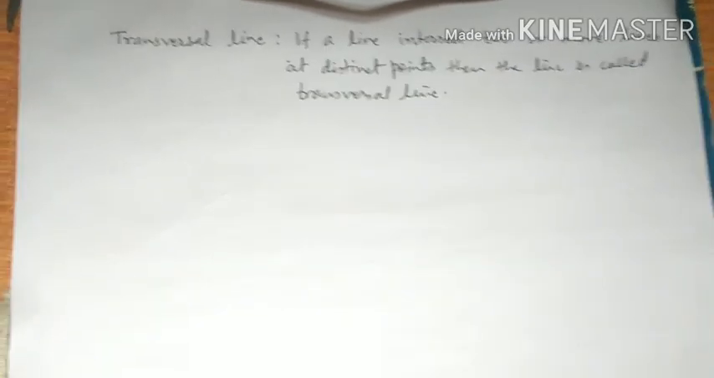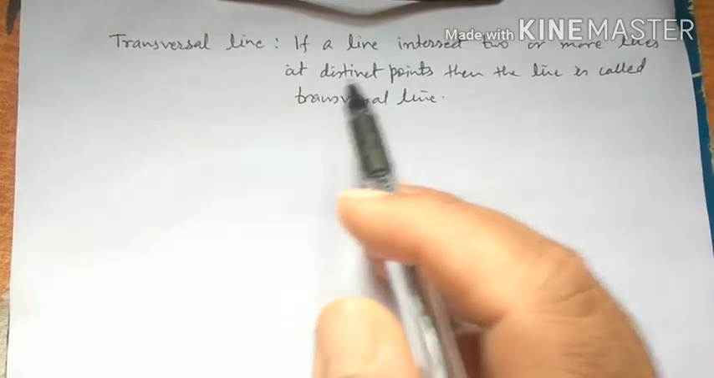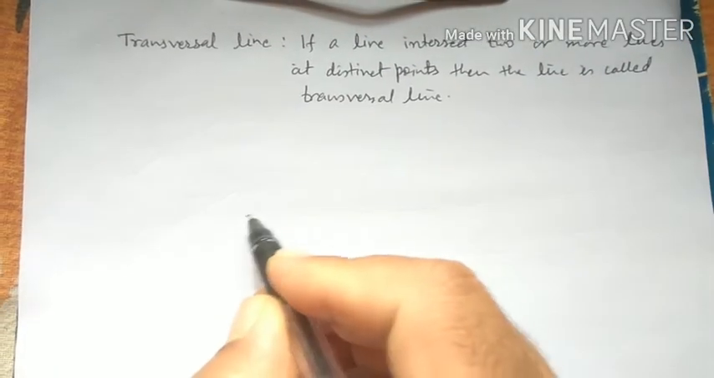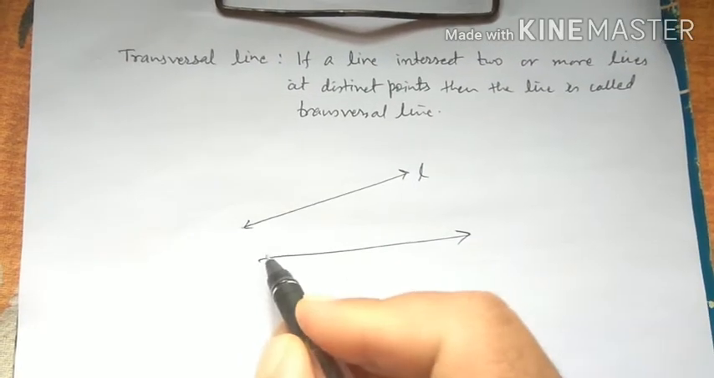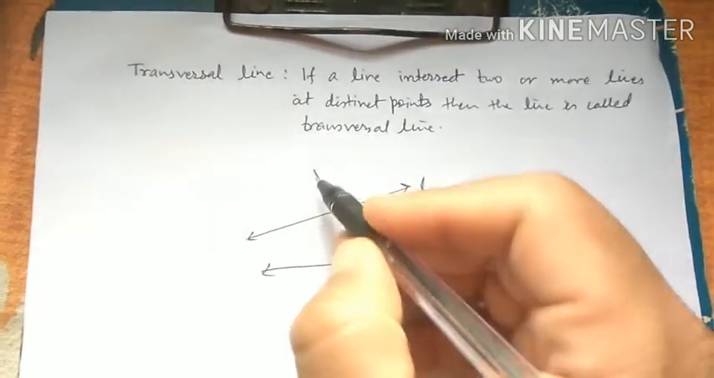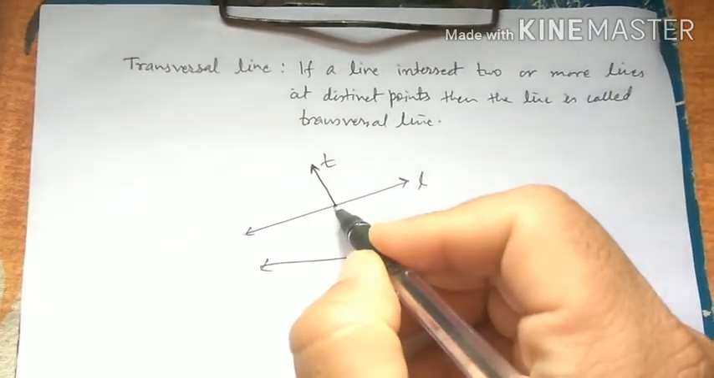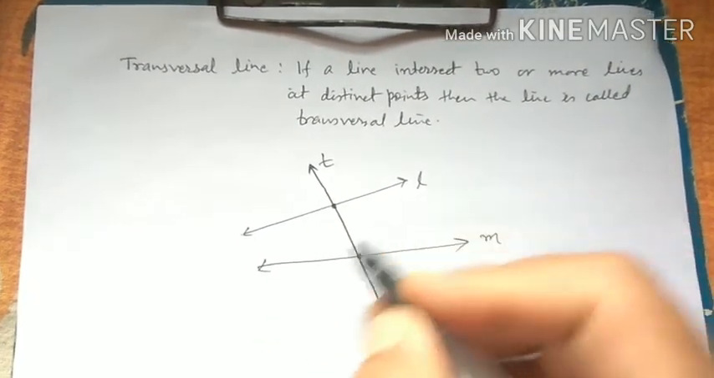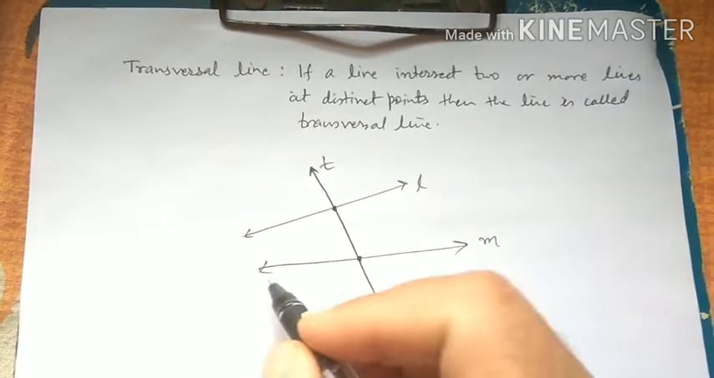What is a transversal line? If a line intersects two or more lines at distinct points, then the line is called a transversal line. Suppose it is a line L and it is a line M, and there is a line T. This line T intersects line L and line M at distinct points. Distinct means different points. So here the line T intersects L and M at distinct points. So T is the transversal line to L and M.